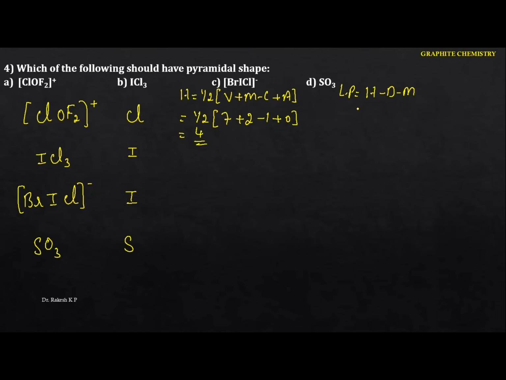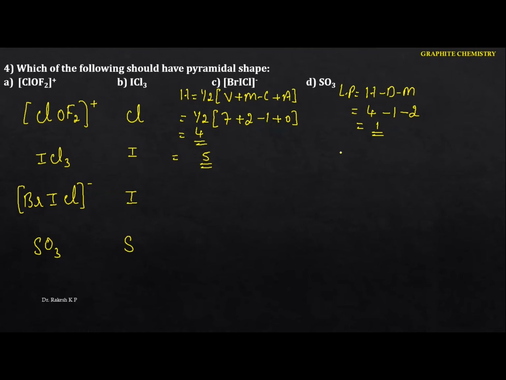Now we have to calculate the lone pair. This is 4, minus 1, that is the divalent is 1, and the monovalent is 2, and finally we got 1 lone pair. Similarly, if we calculate this one, we get 5. The number of hybrid orbitals is 5.